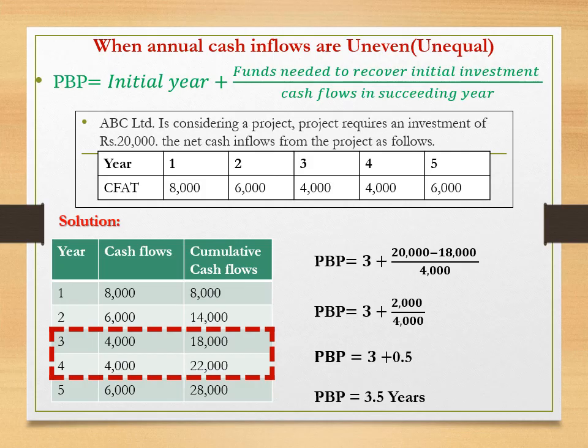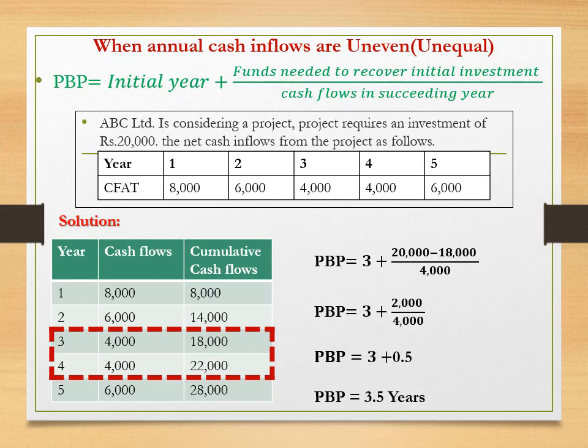Considering this problem, ABC Limited is considering a project. The project requires an initial investment of rupees 20,000. The net cash inflows from the project are as follows. Year CFAT 8,000, 6,000, 4,000, 4,000 and 6,000. So as usual we go with the cumulative cash flows process. Year, cash flows, cumulative cash flows.